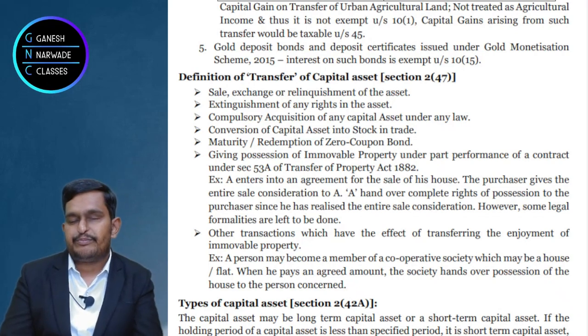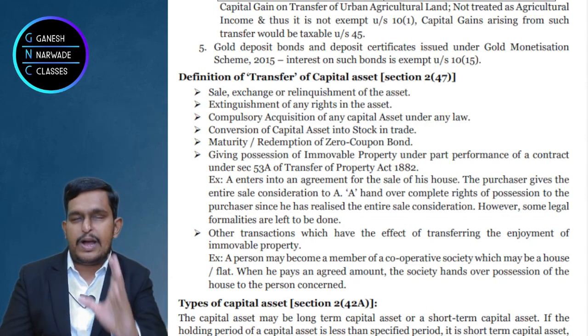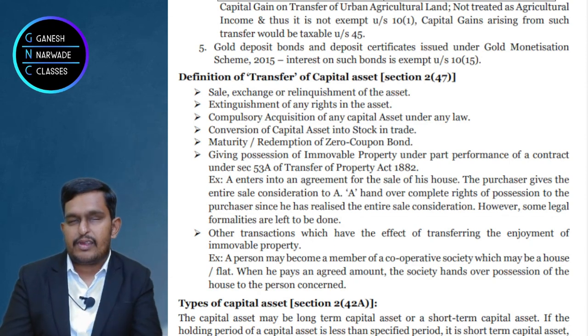Suppose, for example, you have shares of a company and you paid share application money, share allotment money, that is, part of the money to buy the shares you paid, but the balance you are not able to pay.